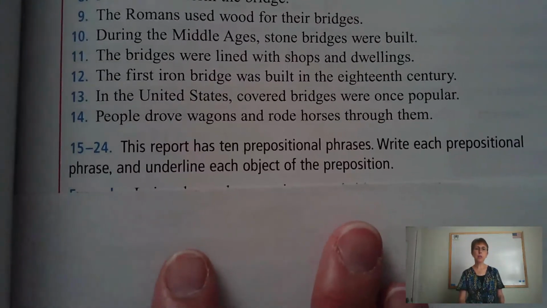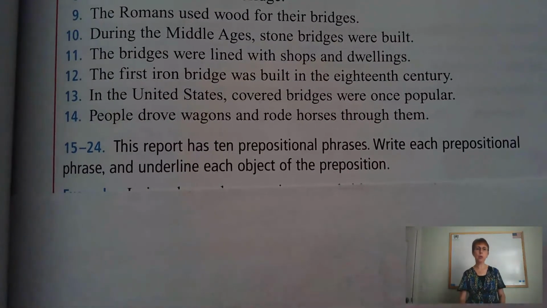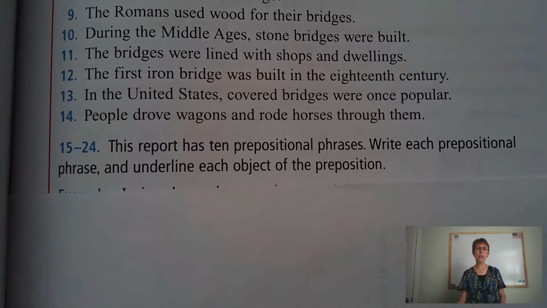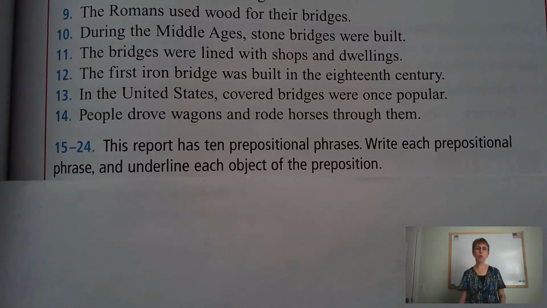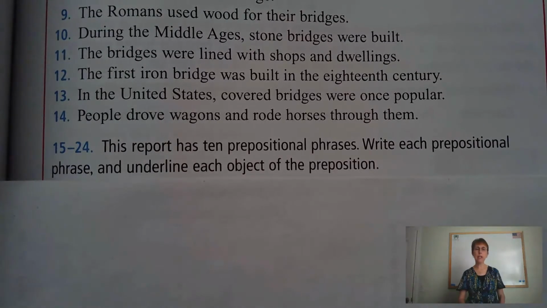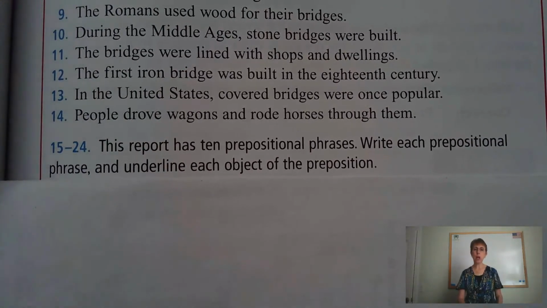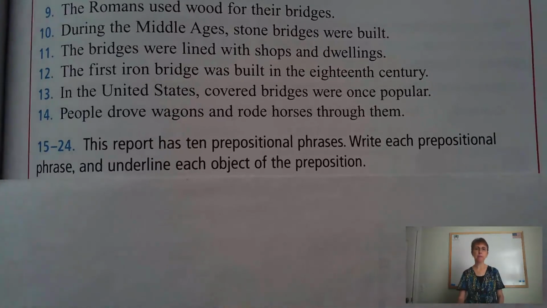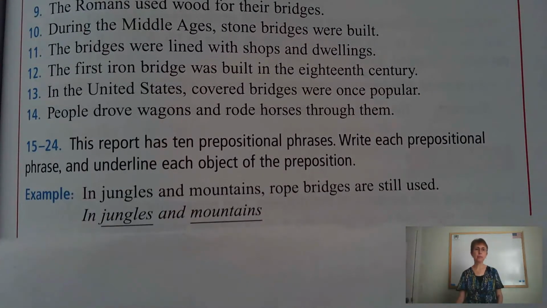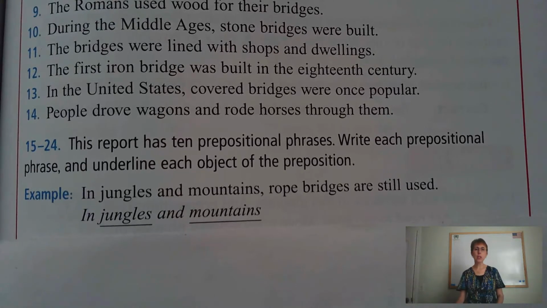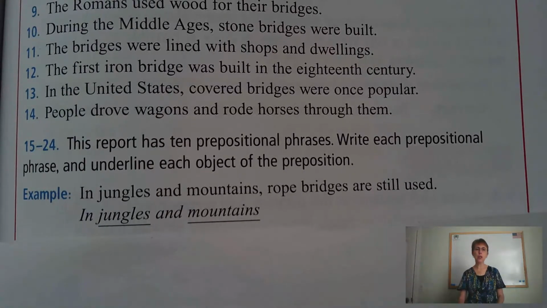Okay, now we're coming down here. Numbers 15 to 24, and this is what you're going to work on your own. It says this report has 10 prepositional phrases. Write each prepositional phrase and underline each object of the preposition. Let's take a look. In jungles and mountains, ropes are still used.